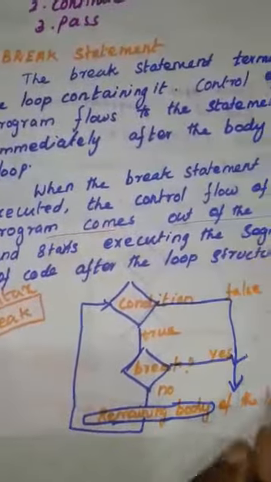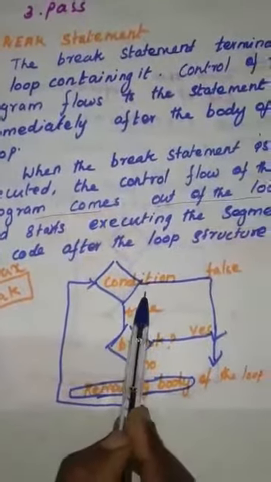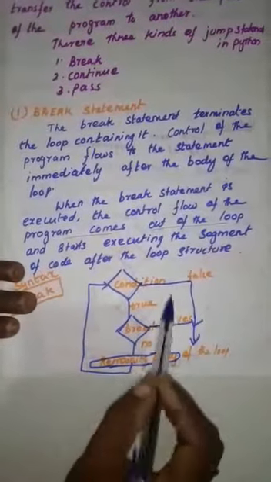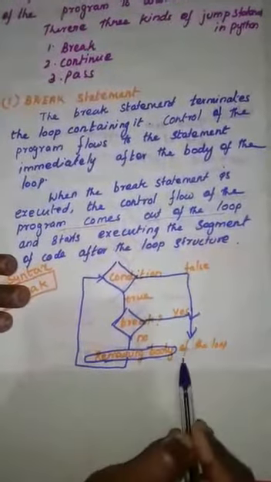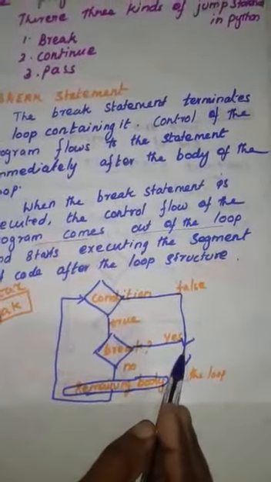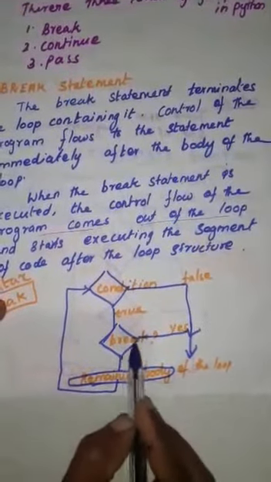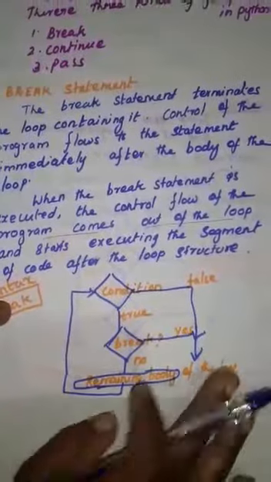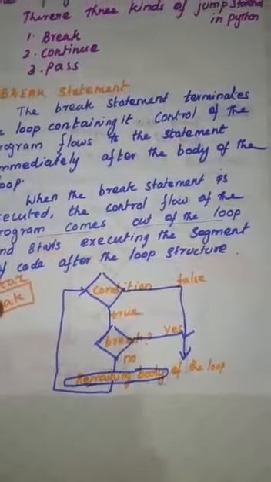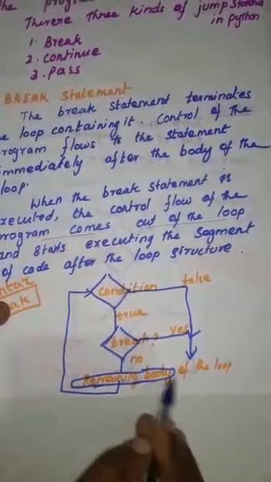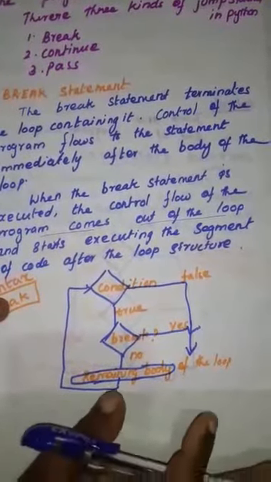The block diagram: if the condition is true, the break statement is executed. If the condition is false, go to exit. Next, if the break statement is yes, the loop ends and exits. If the break statement is no, the remaining body of the loop is executed. So this is the break statement.